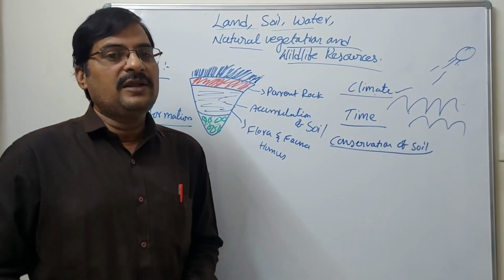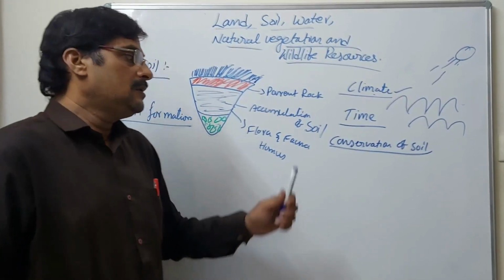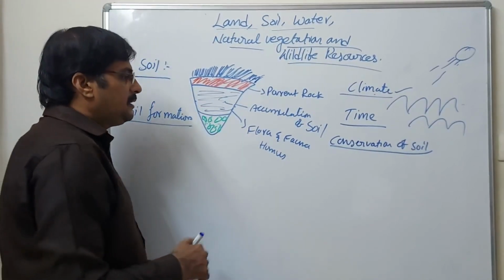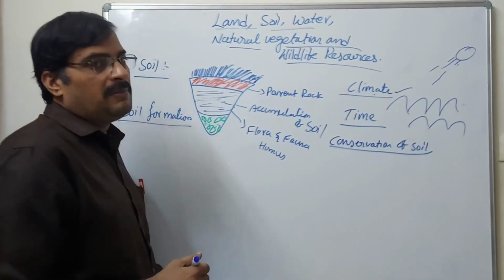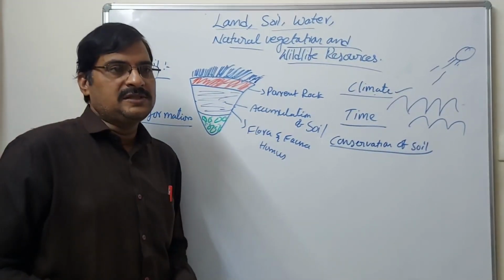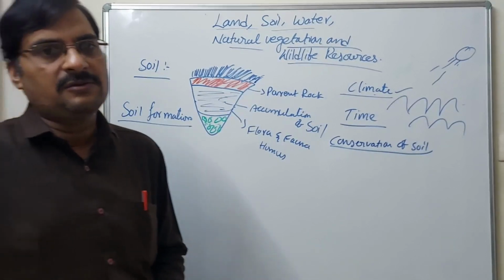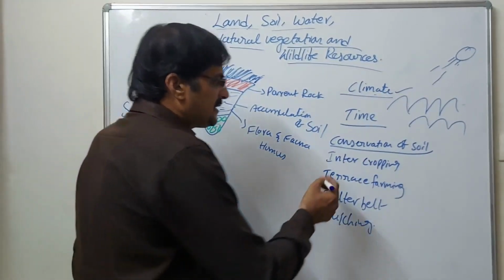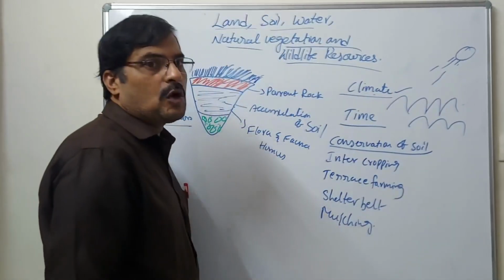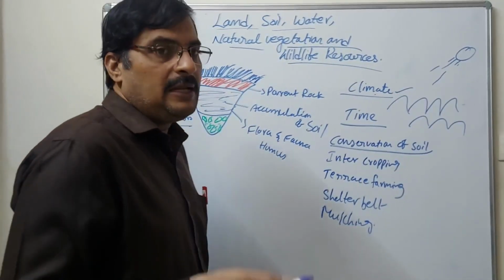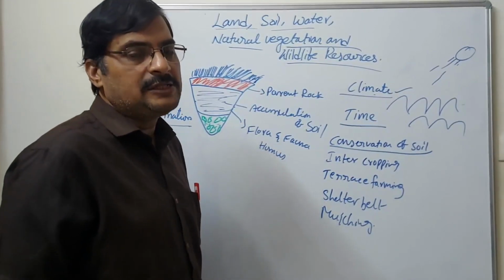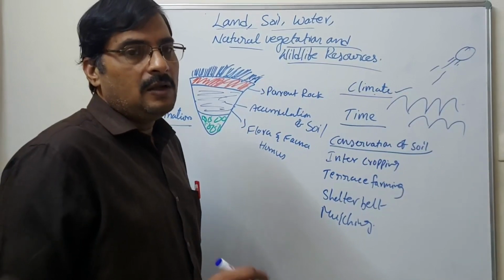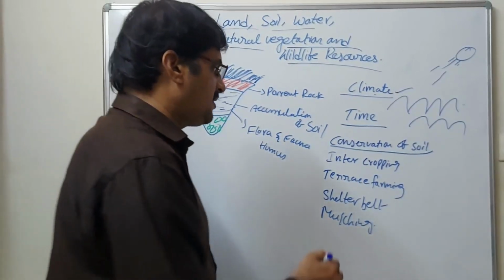So soil is very important. We cannot do these kinds of things carelessly, and we use different kinds of methods. Let us discuss the different kinds of methods. Intercropping system: the mixed cropping system is also called the intercropping system. In a piece of land, different kinds of crops are arranged, not only one crop.